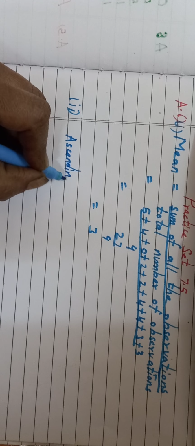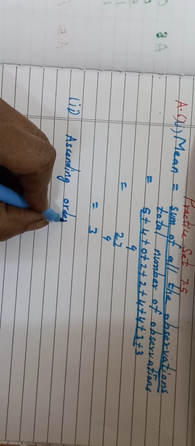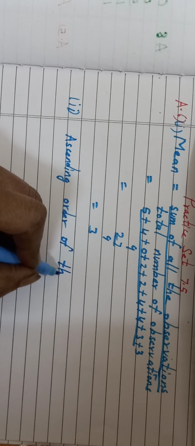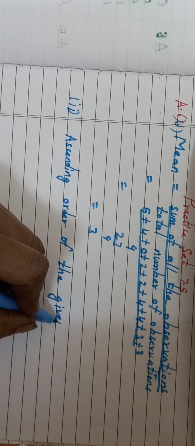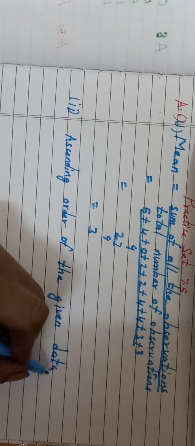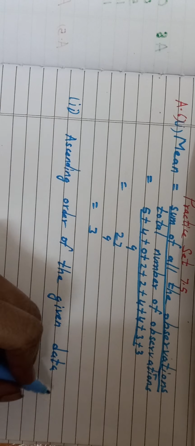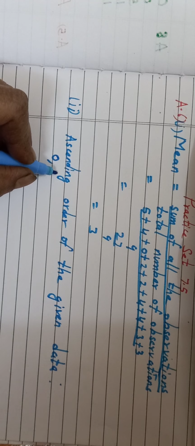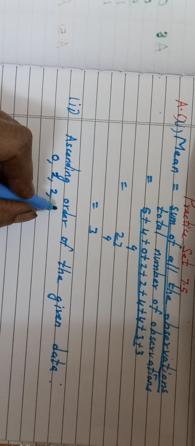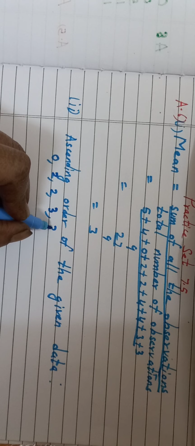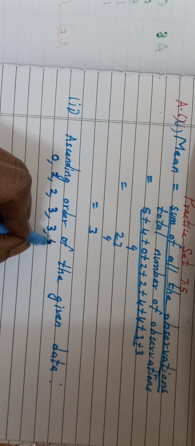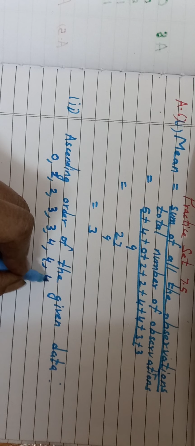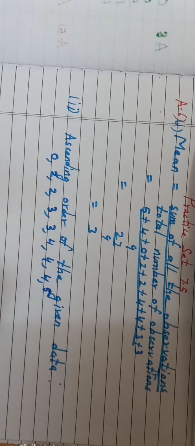Ascending order of the given data, that is 0, first is 0, then 2, 2 is twice, then 3 is also twice, 4 is 4 times, 4, 4 and 4, and then 5.